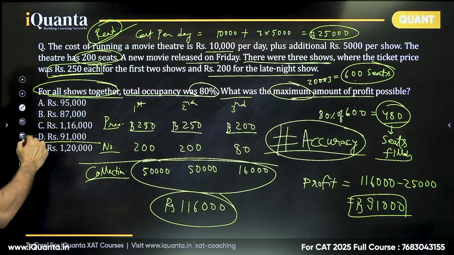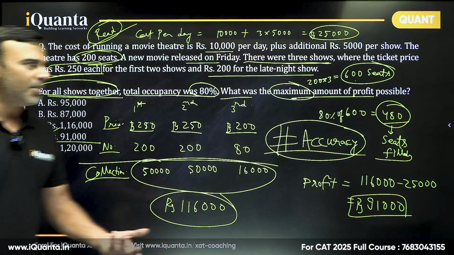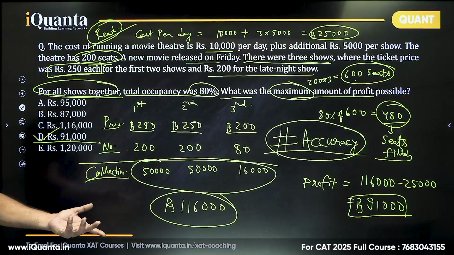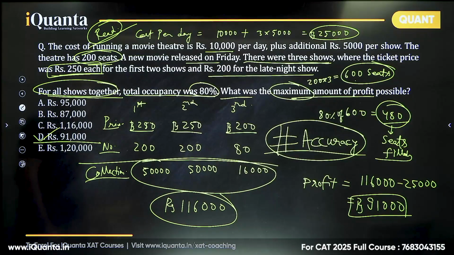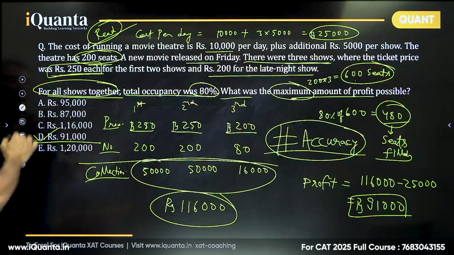So 91,000. See, at the end of the day, nobody is going to do the entire paper. Nobody is mostly capable of doing the entire paper. They are going to leave some questions. So why not leave a question by choice? Get involved only in those questions in which you are more comfortable.